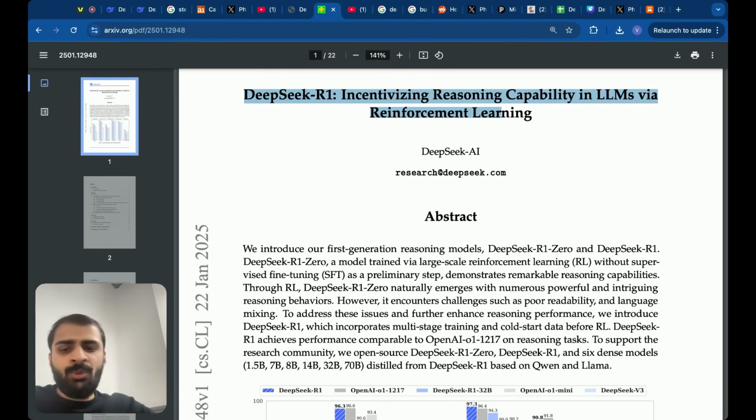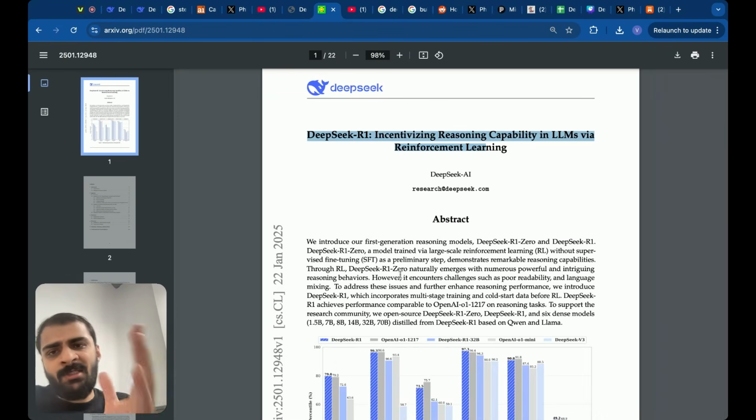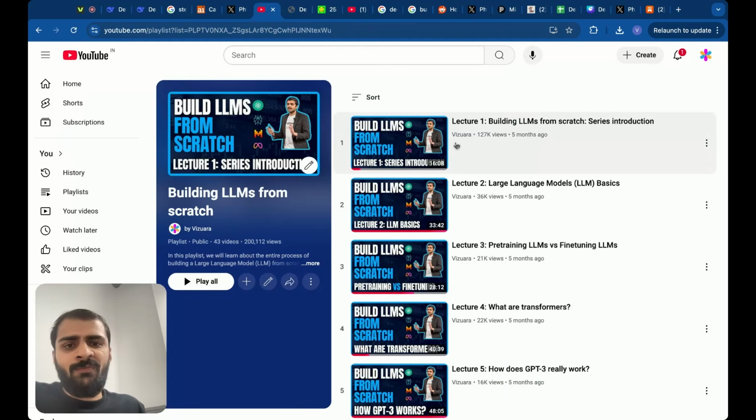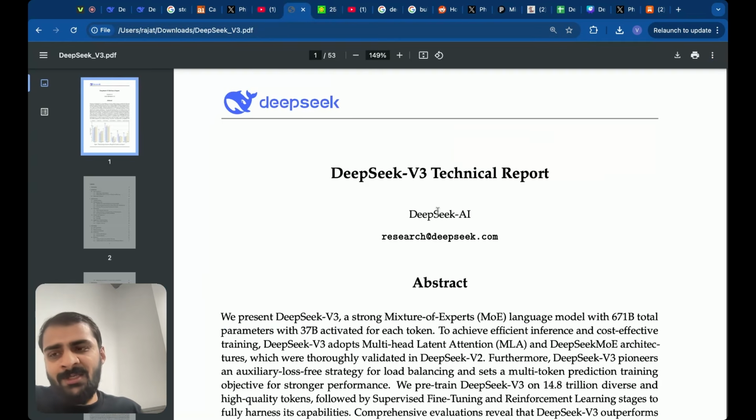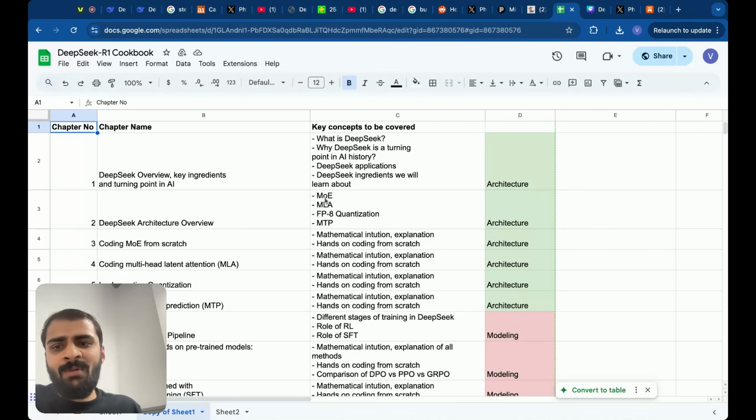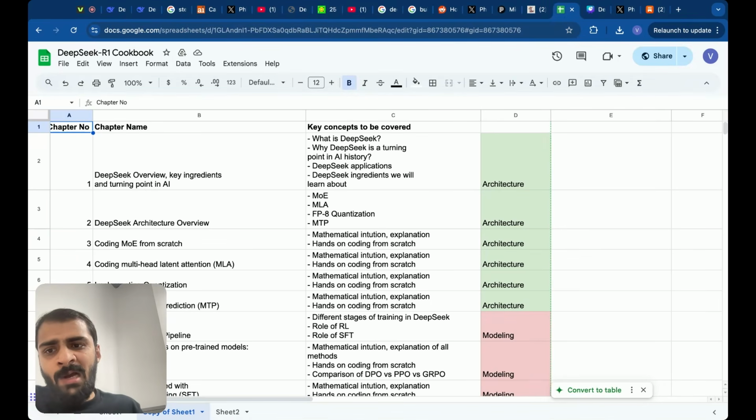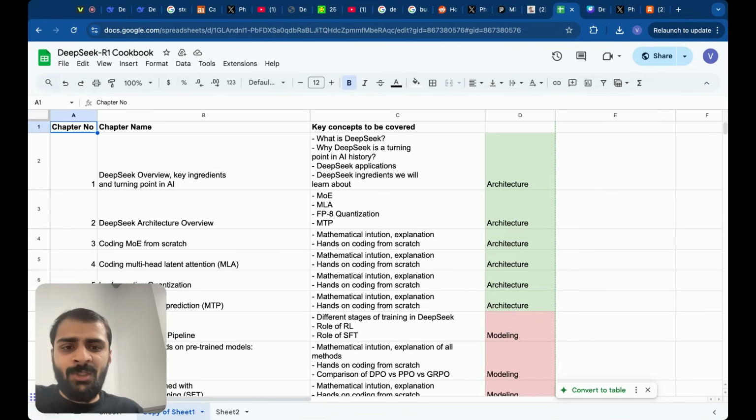I made a huge amount of detailed notes on these papers and all the previous papers which I showed you. I already had the knowledge of standard LLMs, so that really helped me in my research. In all, I spent about the last 3 weeks, about 10 to 12 hours every day, understanding everything about DeepSeek and making notes. And ultimately, I came up with this plan of how to divide the DeepSeek architecture and how to teach it